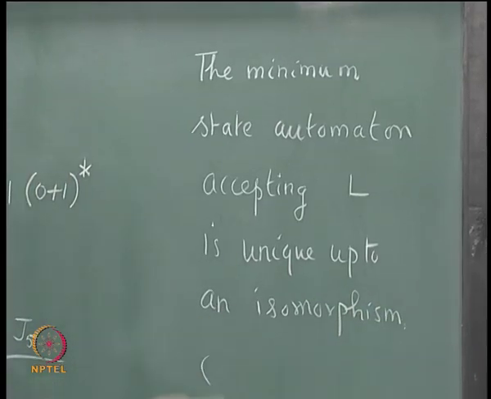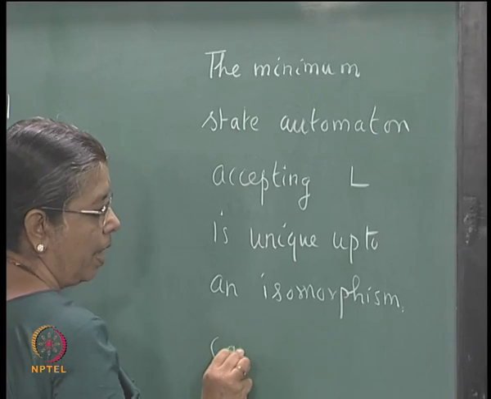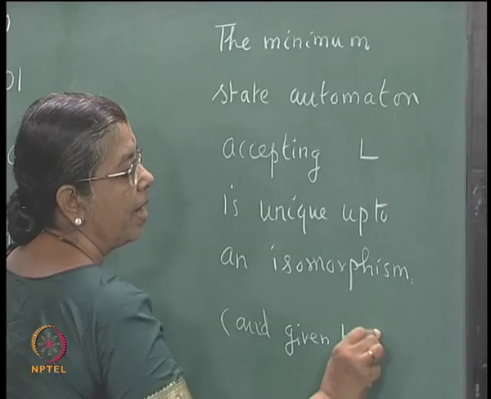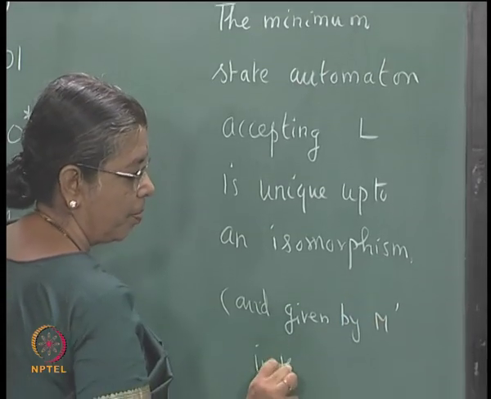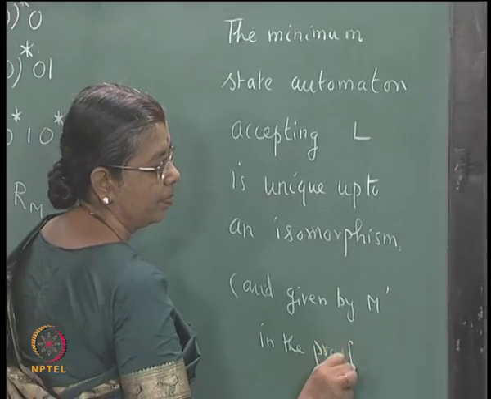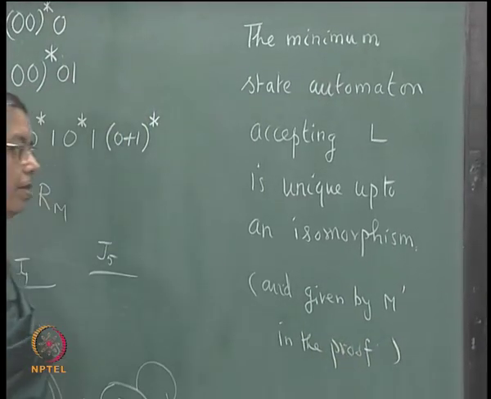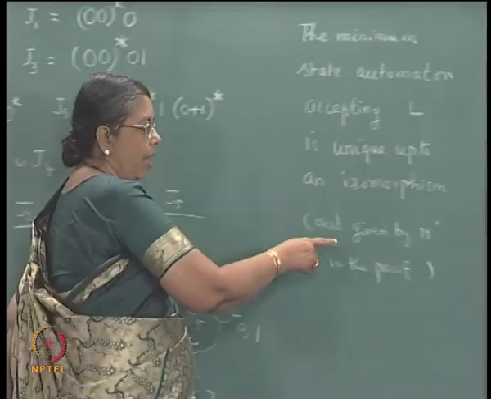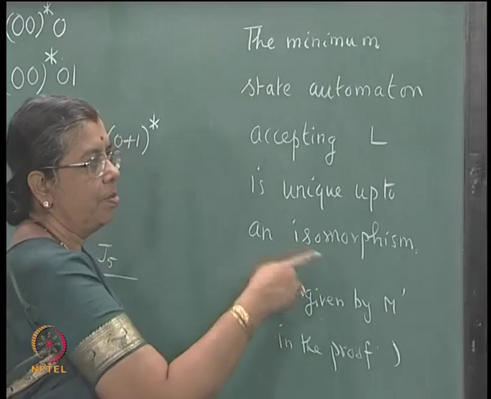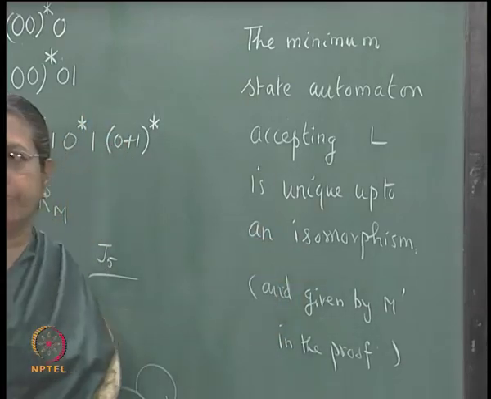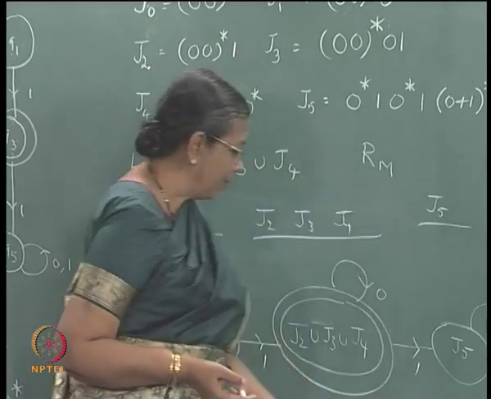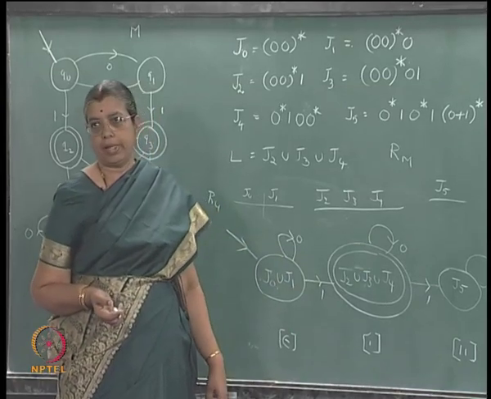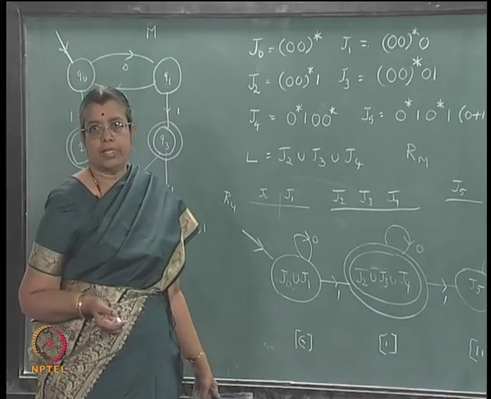And actually it is given in the theorem, given by M dash in the proof of the Myhill-Nerode theorem. So, in the Myhill-Nerode theorem we started with M and then constructed M dash, right, for RL, and that gives you the minimum state automaton. What is an isomorphism? Renaming of states. Instead of calling them like this, I can call them q naught, q1 or p naught, p1, p2, something like that. That is what it means.